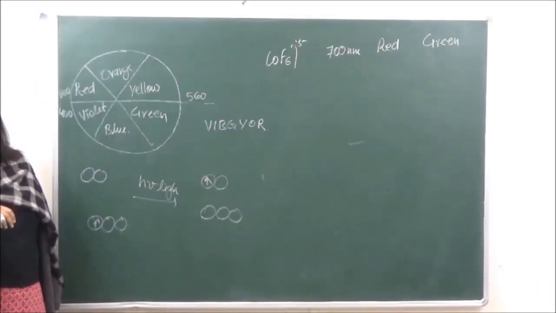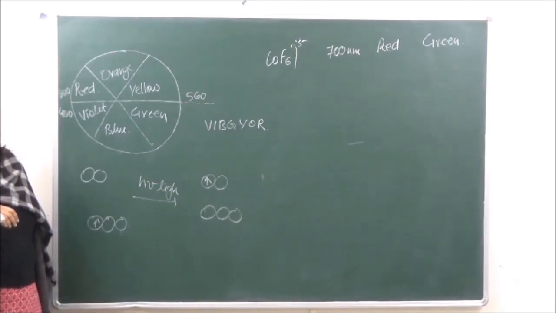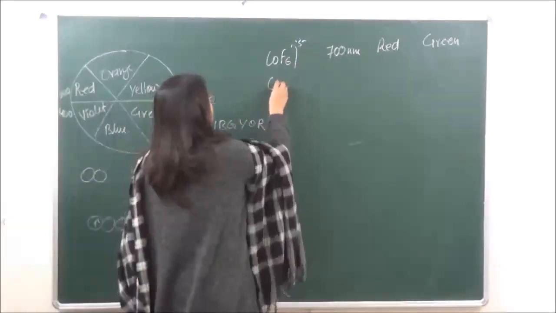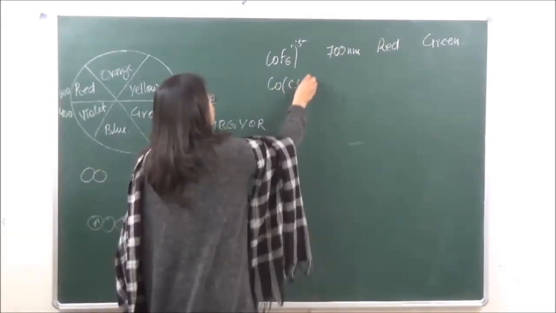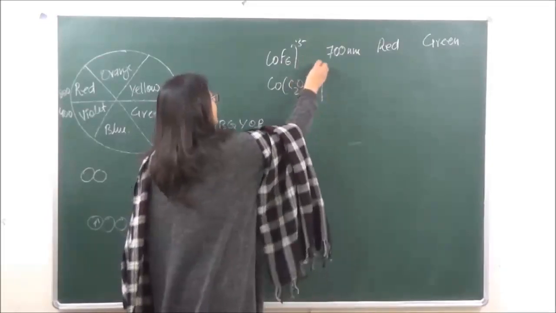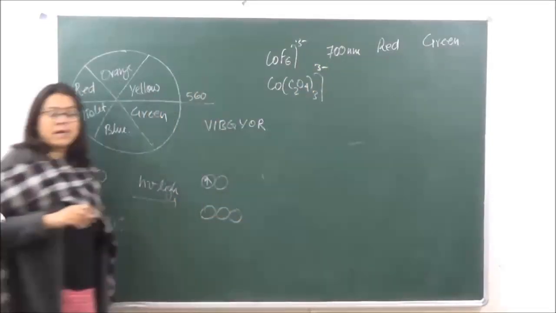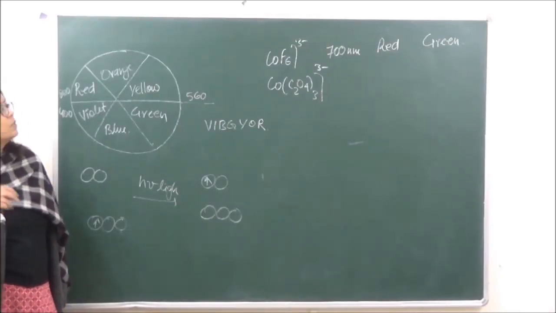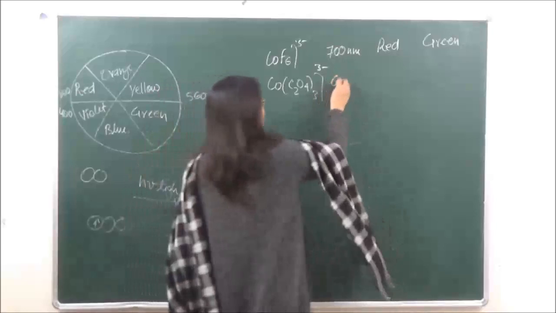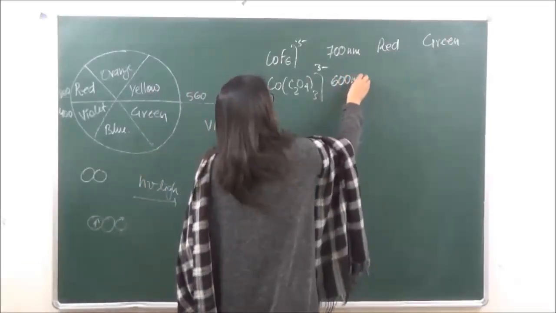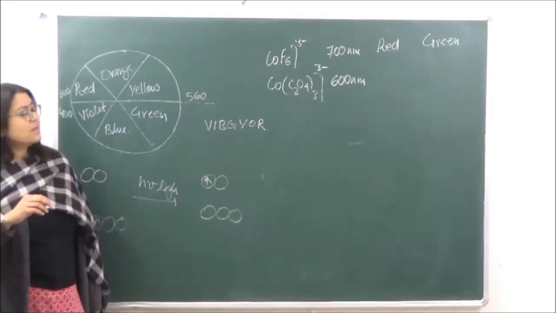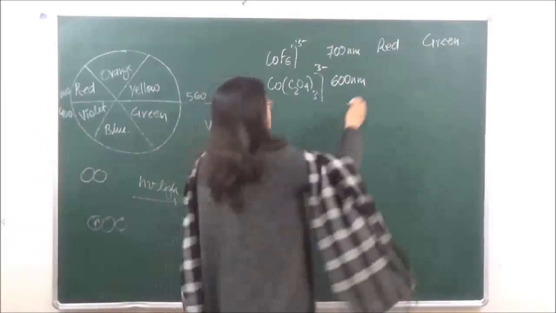Then we are going to a little stronger ligand. We are taking the oxalate ion over here. So we have [Co(C2O4)3]3-. Although this is a weak field ligand, it is stronger than fluorine, so you will see that it will absorb radiation of a little lower wavelength, 600 nanometers. So 600 nanometers is yellow.